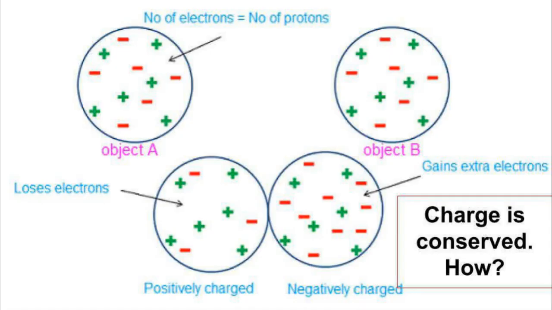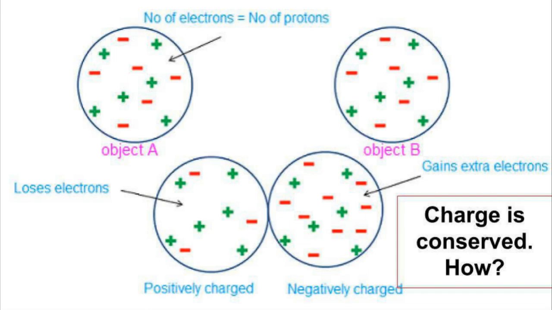How is charge conserved? Let us assume two objects, object A and object B, and let object A have 6 protons and 6 electrons. Object B also has 6 protons and 6 electrons. By the process of rubbing each other, object A loses electrons, object B gains electrons, by which object A becomes a positively charged one and object B becomes a negatively charged one.